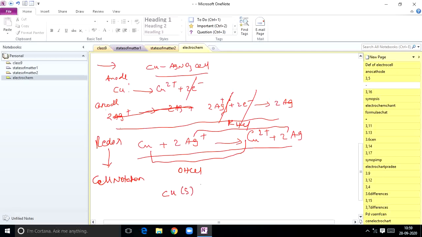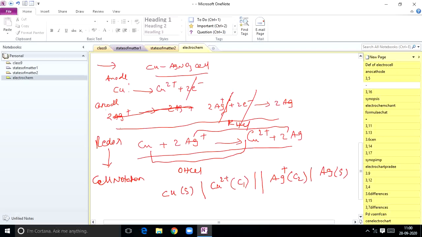I have to mention the phase, single vertical line. Next Cu2+, I don't know the concentration, sometimes they will give it, otherwise C1 is the concentration. So this is the oxidation electrode, and I am writing the salt bridge. After that, Ag+, no need to write 2Ag+, don't write any stoichiometric coefficients, simply write Ag+, mention its concentration C2, single vertical line, Ag, that is in solid state.